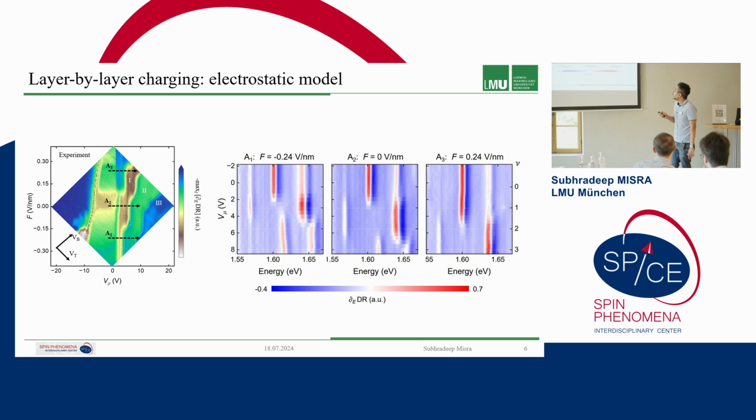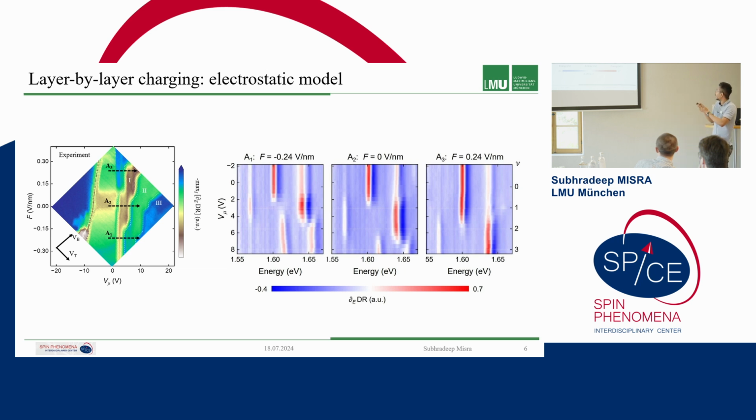And then if we have a negative out-of-plane electric field, that is the electric field is pointing, let's say, from the MoSe2 to the WS2, we can see that the charging step here happens at earlier gate voltages. And you could understand it as follows: when you have this finite electric field, we increase the conduction band offset of the molybdenum layer and the tungsten layer. And then all the charges that we are trying to put in the system are being put in the molybdenum layer, and then we have this charging step happen at smaller gate voltages.